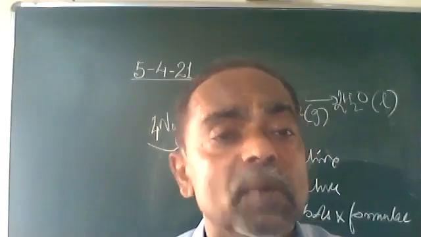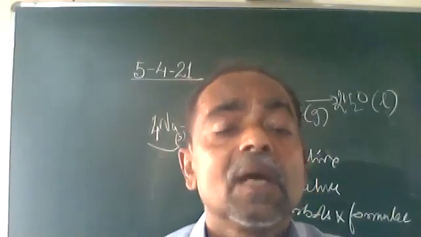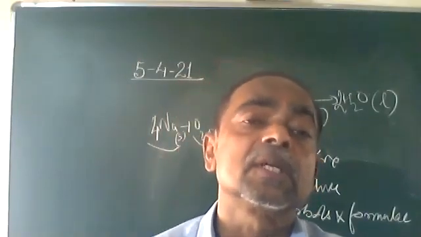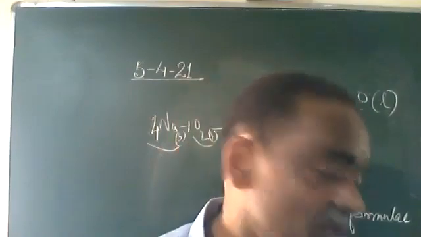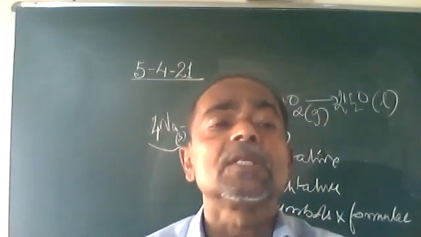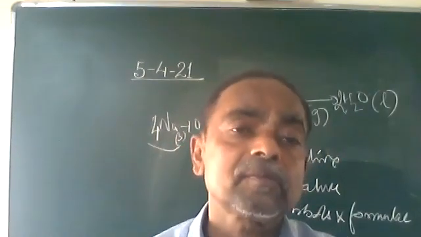Every chemical reaction must be represented with symbols and formulae. Understood it well? Now, how can we make these chemical equations more informative?